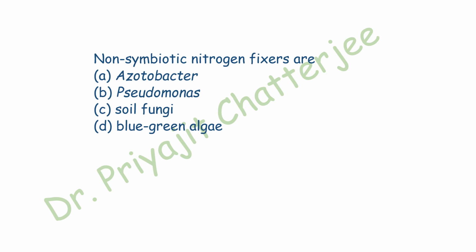The atmospheric nitrogen, we have mentioned earlier, is not available to plants. So there are certain bacteria which convert the atmospheric nitrogen into ammonia and make it available to the plants. There are two types of nitrogen fixing bacteria. One is free living or non-symbiotic bacteria, and the other one is non-free living or symbiotic bacteria. Examples of free living bacteria are cyanobacteria, Azotobacter, Clostridium, and examples of symbiotic bacteria include Rhizobium, Bradyrhizobium, etc. Thus here the non-symbiotic nitrogen fixer is Azotobacter. Azotobacter is the correct answer.